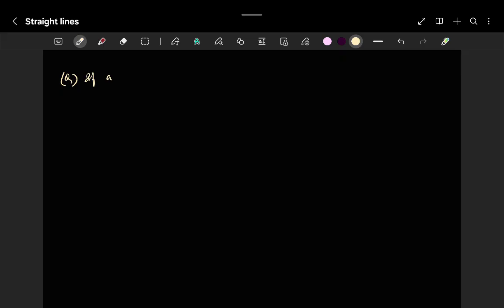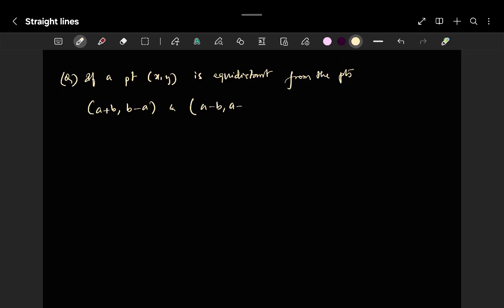If a point (x, y) is equidistant from the points (a plus b, b minus a) and (a minus b, a plus b), prove that bx equals ay. This is the thing we have to prove.